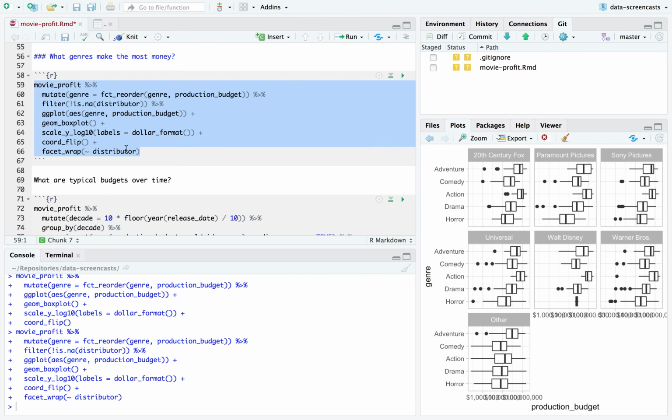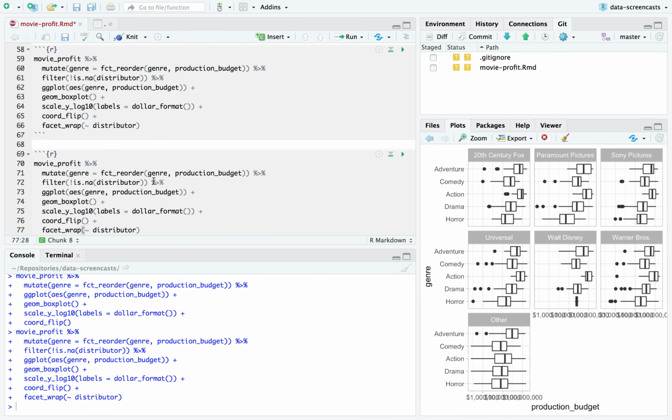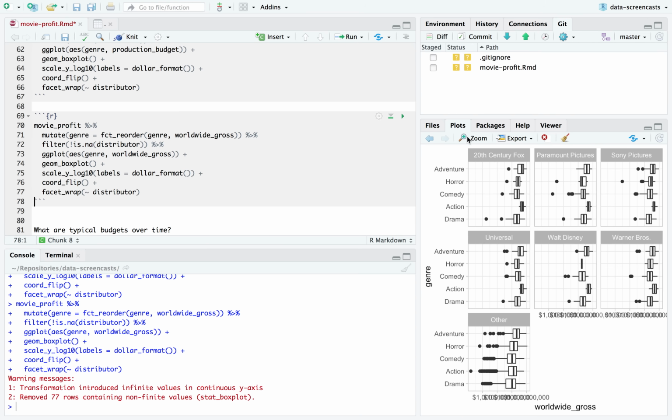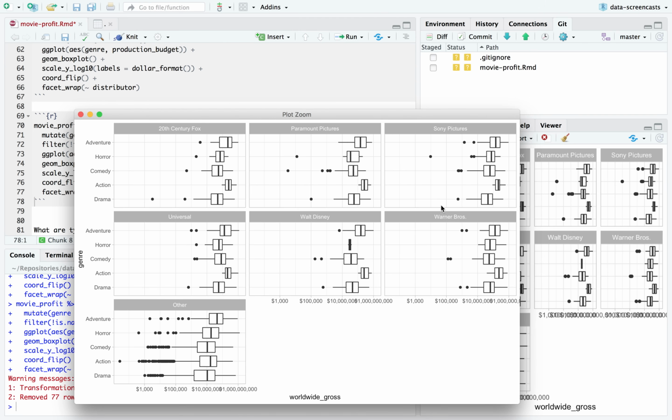And what if I changed this? What if I said, let's look at worldwide budget? We're absolutely going to be comparing those two. Worldwide gross. We're absolutely going to be looking at the difference between those two. How much did each movie make over its budget? Before we get to that, let's look at the typical gross. All right, there we're probably going to want to filter out the other. We might need to look at others separately. It's a whole different story.